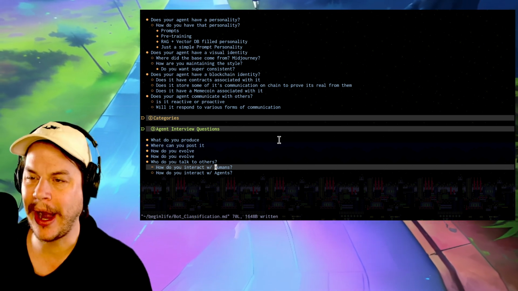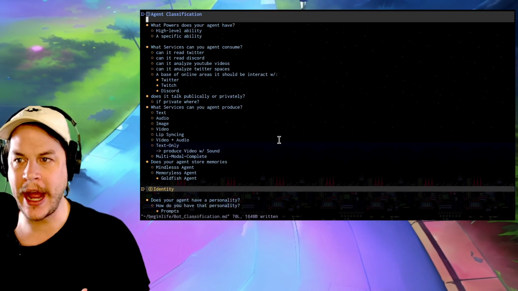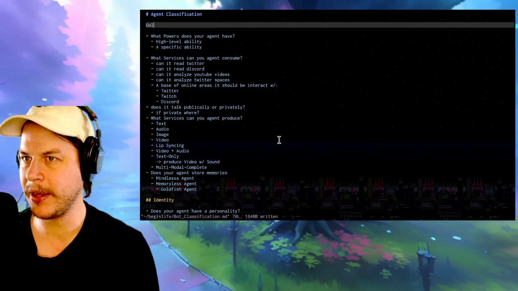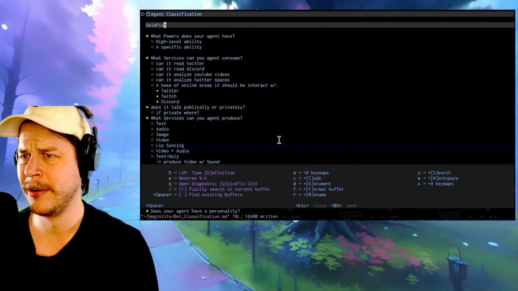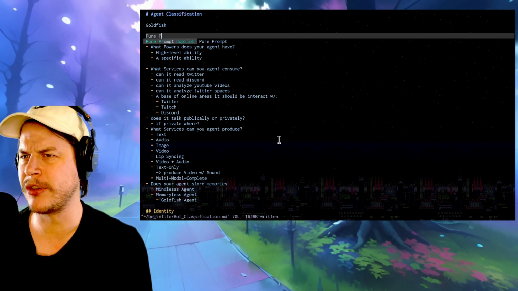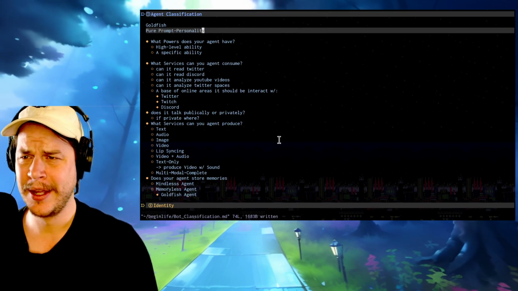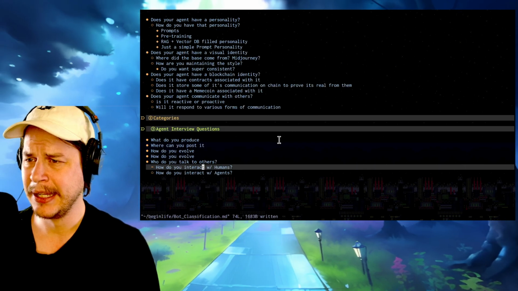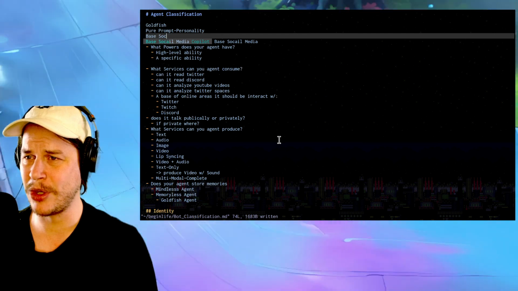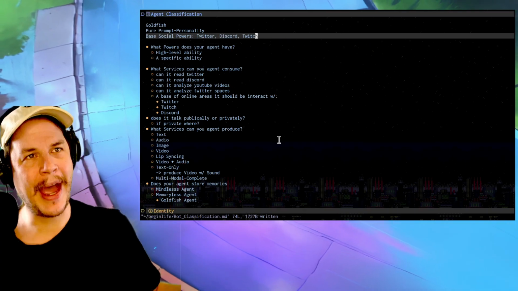So these are the categories. I don't know what the names are and how they'll be grouped and sorted. I mean, Goldfish Agent is the only hot thing I think we came up with. I like that. It's a Goldfish Agent, no memory, pure prompt personality. It's not storing anything in memory, and then the base social powers, which is what I was saying: Twitter, Twitch, Discord.